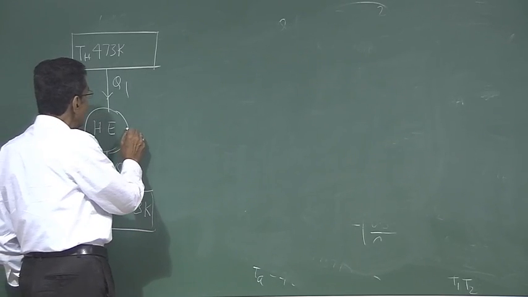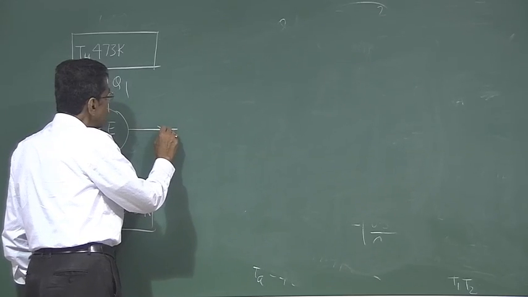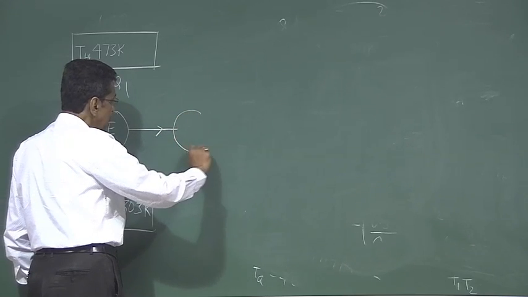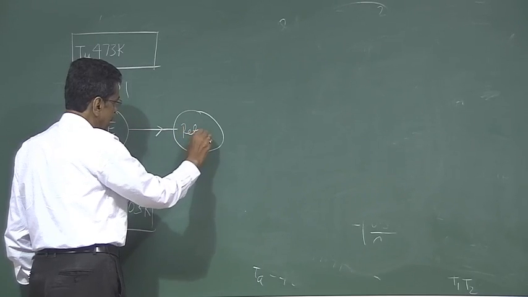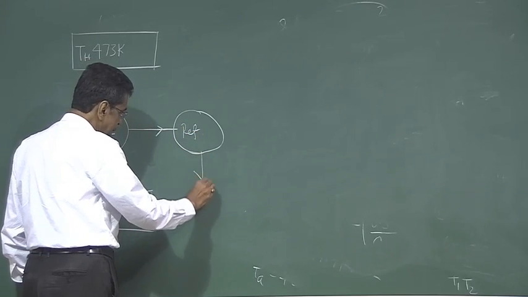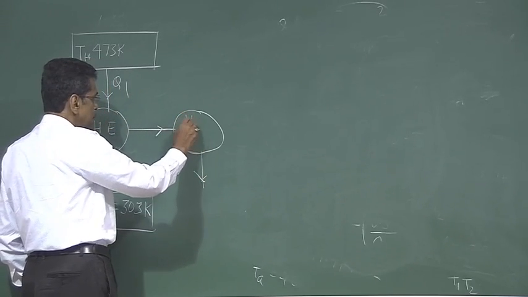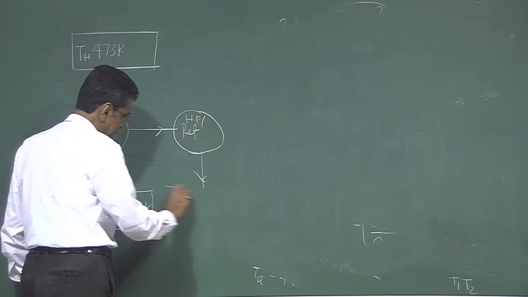Now this heat engine drives a heat pump or a refrigerator. Here you write refrigerator. The same device is a heat pump or a refrigerator.